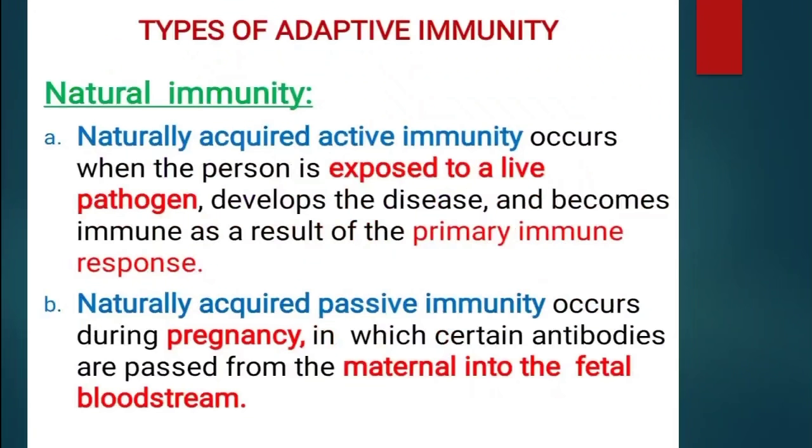Active immunity occurs when a person is exposed to a live pathogen, develops the disease and becomes immune as a result of the primary immune response. Passive immunity occurs during pregnancy, in which certain antibodies are passed from the maternal into the fetal bloodstream. So it occurs passively.